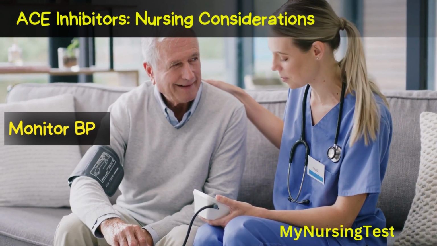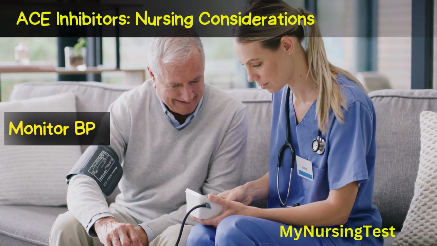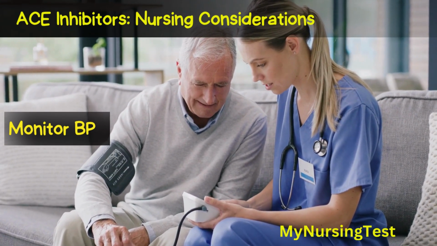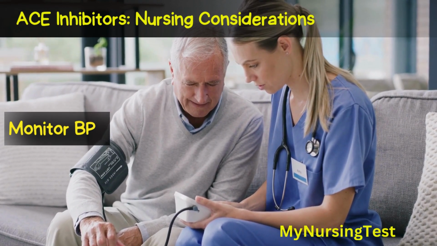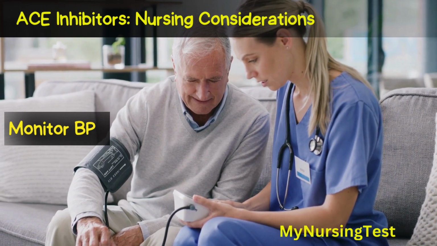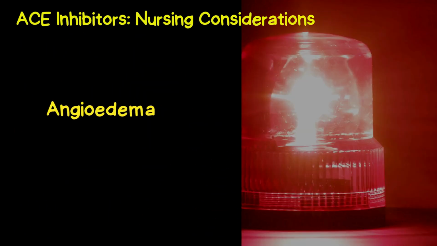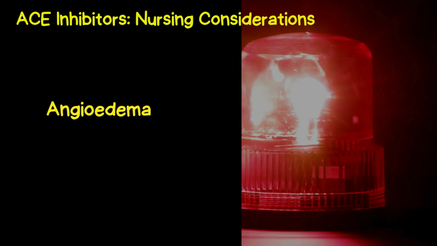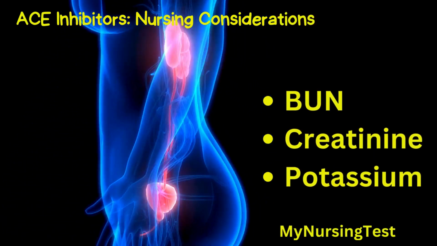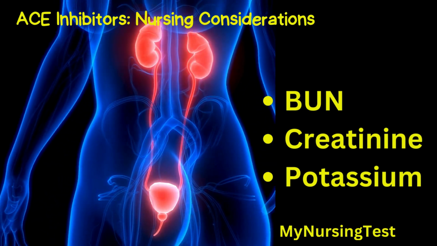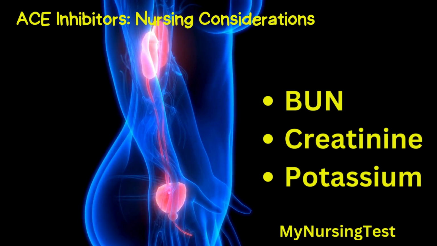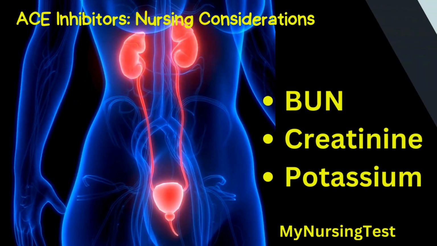Now let's discuss some nursing considerations. The nurse must monitor the client's vital signs, looking for changes in blood pressure. ACE inhibitors affect blood pressure but do not directly affect the heart rate. Assess for side effects, especially angioedema, as it's dangerous and life-threatening. Monitor kidney function. The kidneys excrete ACE inhibitors, which can worsen kidney failure or cause kidney impairment. Check BUN and creatinine. Monitor potassium levels regularly.